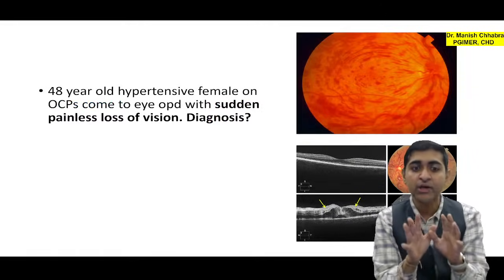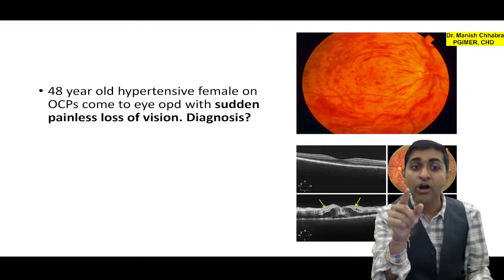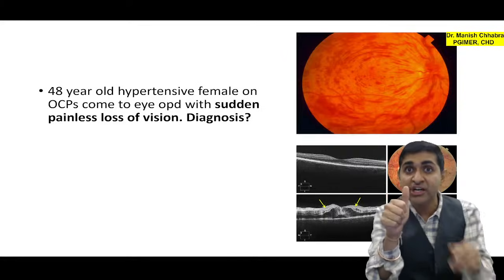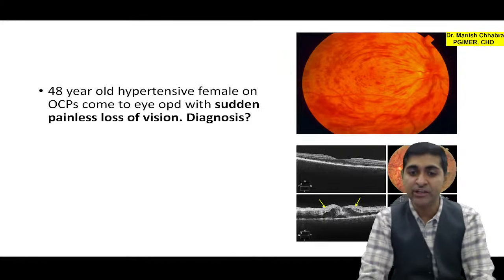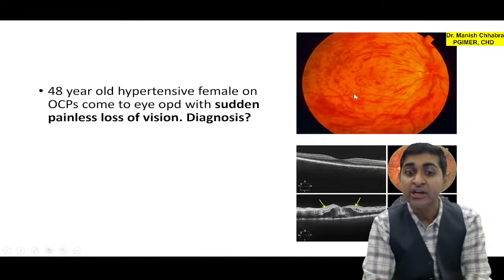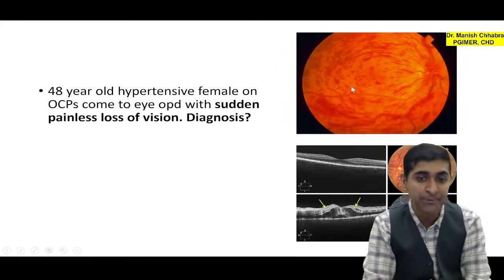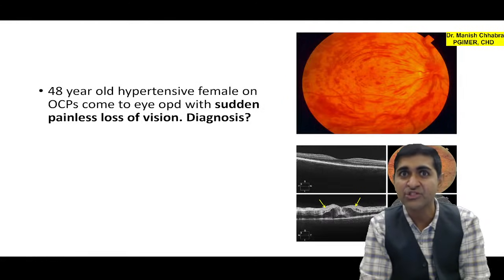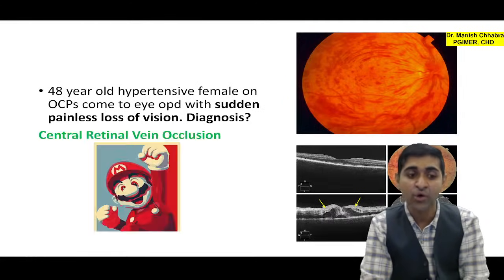A 48-year-old hypertensive female on OCPs, oral contraceptive pills, comes to the OPD with sudden painless loss of vision. What can be the diagnosis? Can you see the image? This image has been asked multiple times. This is your typical splash tomato appearance, and you can appreciate that there is cystoid macular edema and multiple hemorrhages. So this is a straightforward case of central retinal vein occlusion.